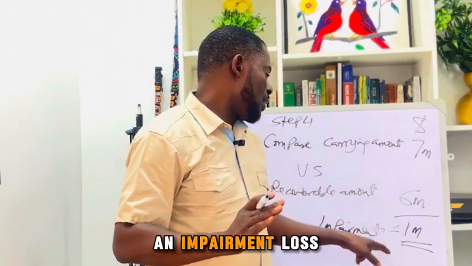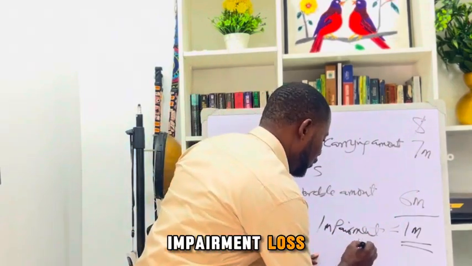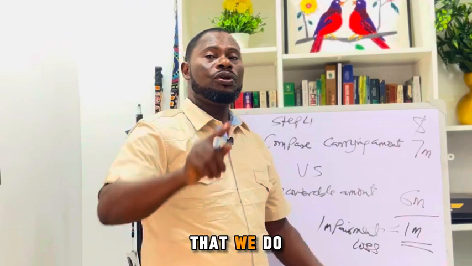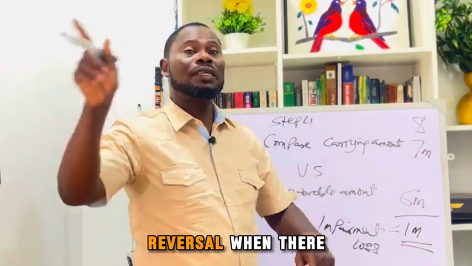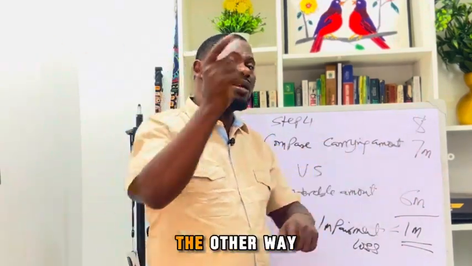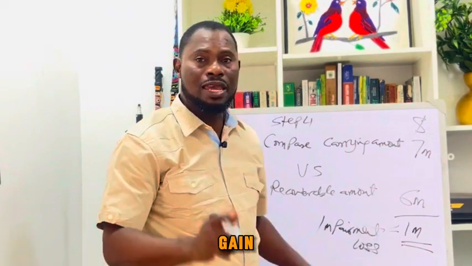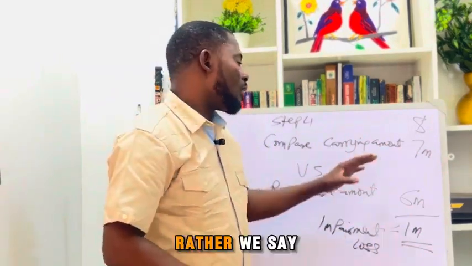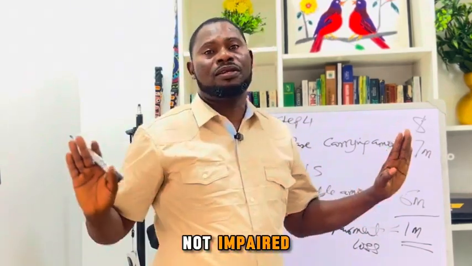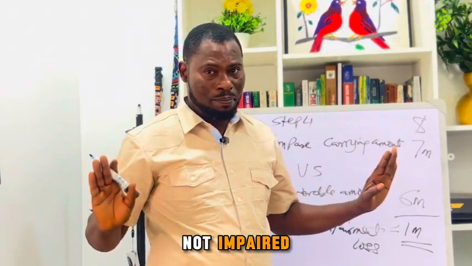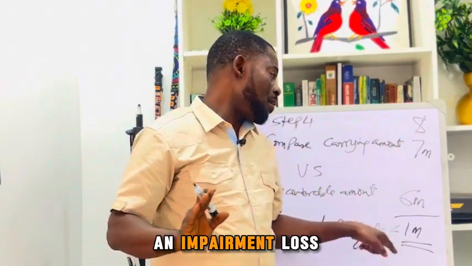We call this an impairment loss. But we do not call the reversal an impairment gain. Rather, we say there is no impairment. The asset is not impaired. It doesn't mean that we have an impairment loss.